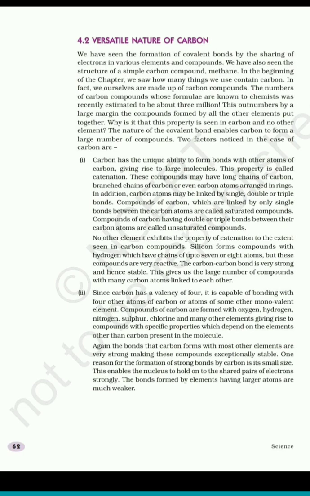One more reason is that the bond formed by carbon is highly stable because of the small size of carbon atoms. This we discussed. Due to the small size of the carbon atom, the nucleus can strongly hold the shared pair of electrons. And so all these are the reasons that carbon has a huge number of compounds. So this is all about properties of carbon.